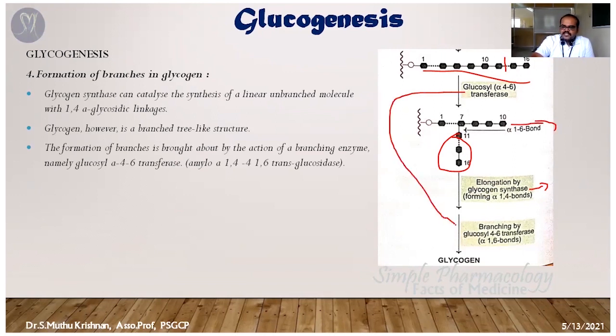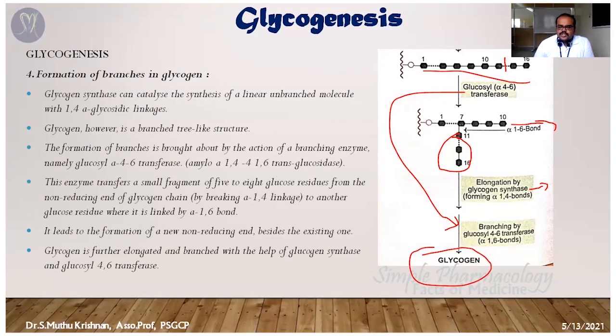Once again, the transferase enzyme is going to break and make sub-branches. So it's like a TDS reaction. The glycogen synthase is responsible for making the 1,4 linkage. It's going to make a linear chain. But the transferase enzyme is going to break the linear chain and attach the sub-branches. So finally, it's going to make a condensed form of glycogen. So this is the fourth and last step to make a condensed form of glycogen.